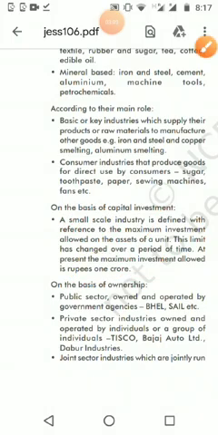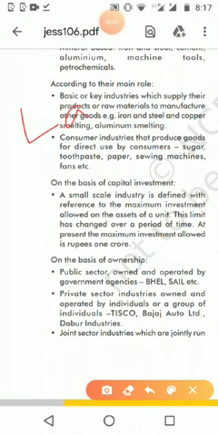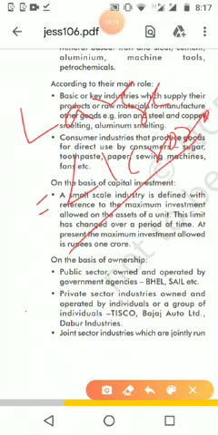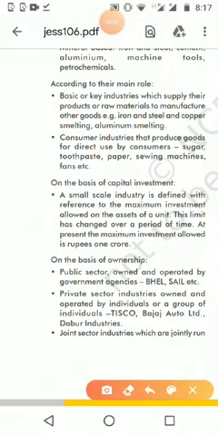But at the same time, large scale industries are those where we want to make more than 1 crore rupees investment, and the number of laborers will be many, maybe thousands and thousands for such a factory. So we have two types based on capital investment: one is small scale, another one is large scale.